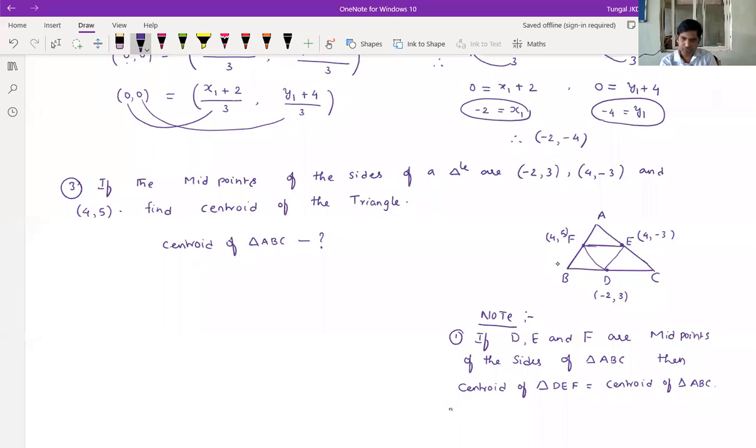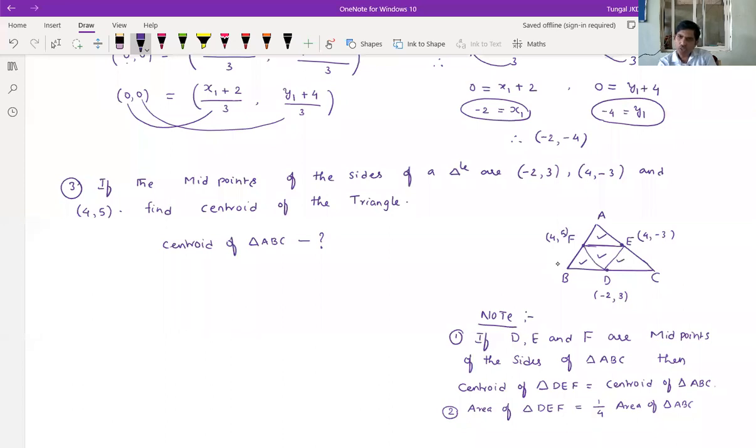Next, second note point. Area of triangle DEF is nothing but 1 by 4 of the area of triangle ABC. If you observe here, all four triangles are of equal area.